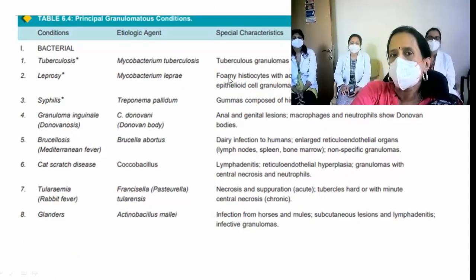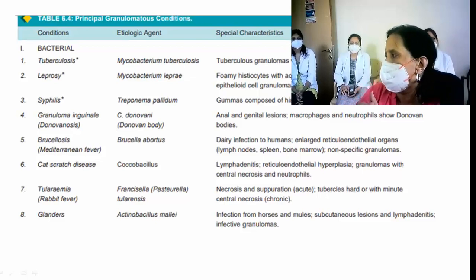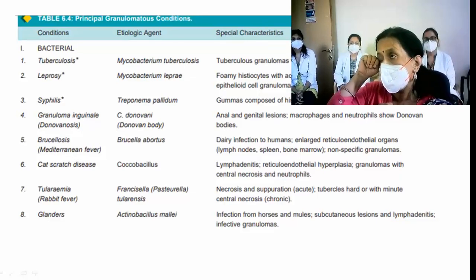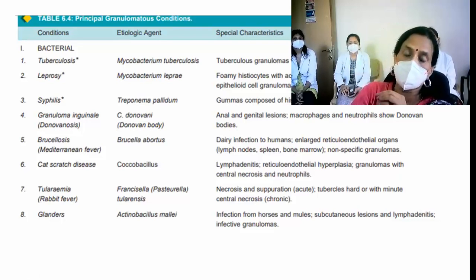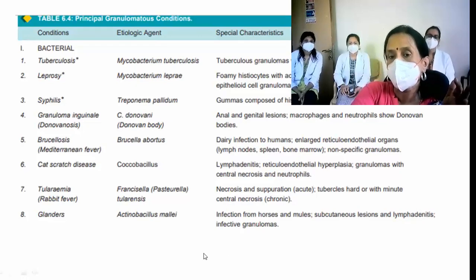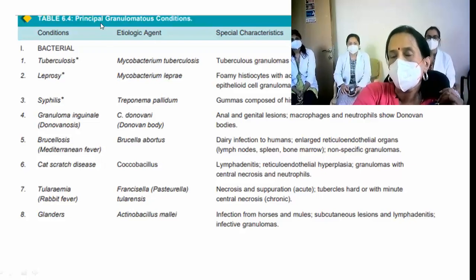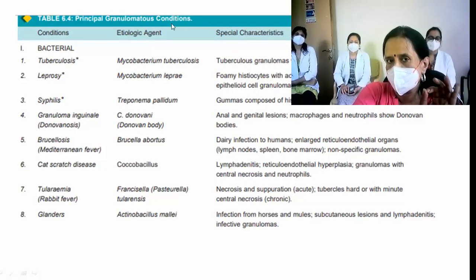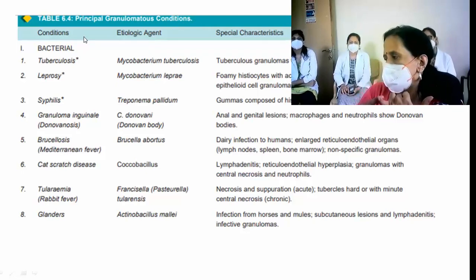So now next question is, I've just told you repeatedly about tuberculosis as one of the causes for the granuloma. So you should know other causes for granulomas. So what is this tuberculous organism? What is the nature? It's a bacteria. Okay. So let us name some of the granulomatous lesions. Caused by bacteria, one is tuberculosis.